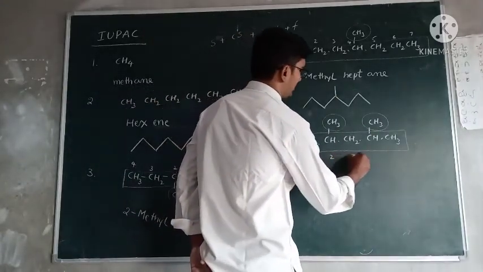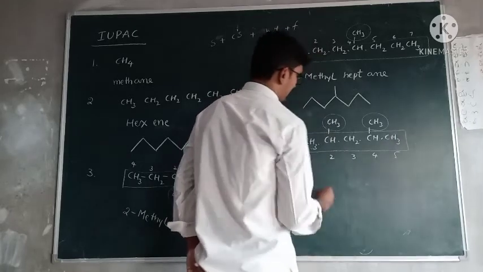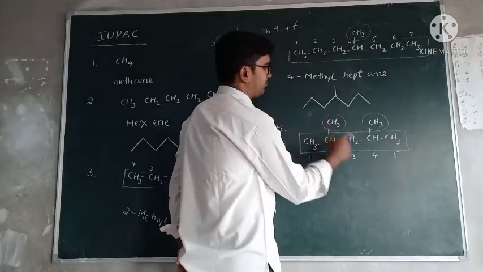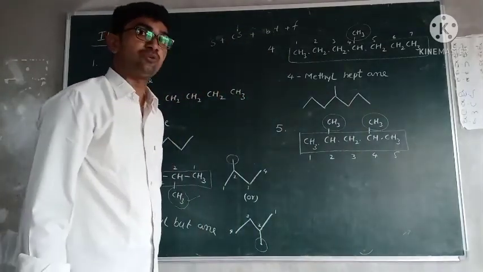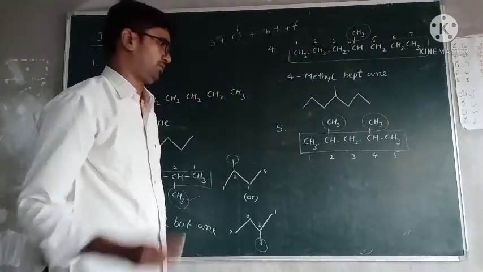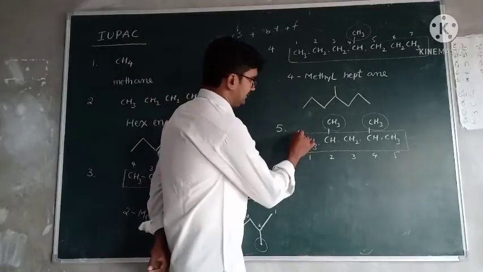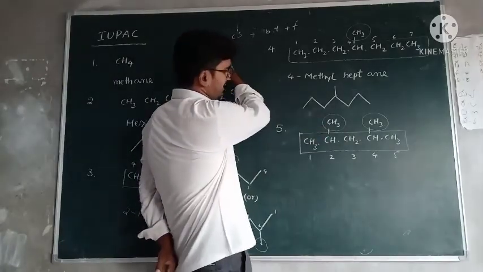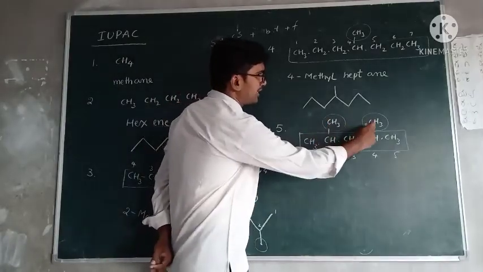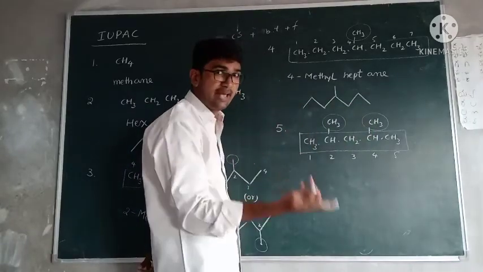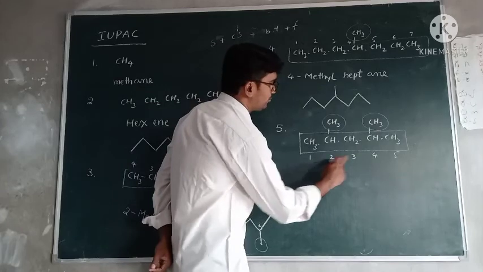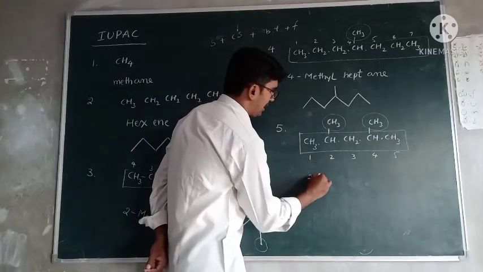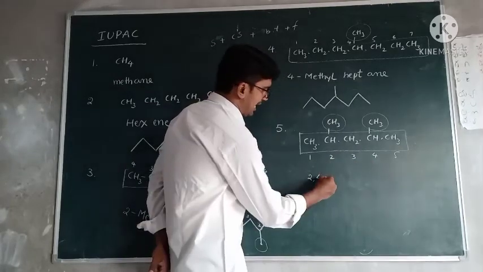1, 2, 3, 4, 5. So in second position, one methyl group. In fourth position, another methyl group is present. Then how can you write the name of this type of compound? Very important, listen carefully. First substitutions. Two substitutions are there and both are the same. So what is the numbering of those substitutions? 2 and 4. 2, 4, hyphen.